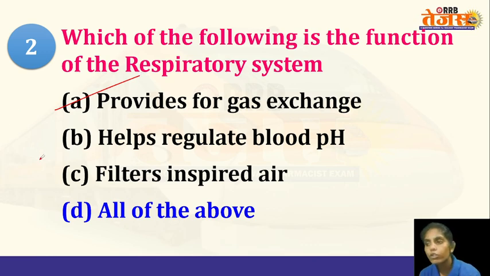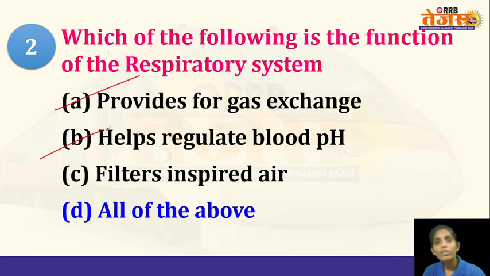The other function is that it helps to regulate the blood's pH. How does it regulate the pH of the blood? The carbon dioxide concentration in the blood influences the pH levels. This carbon dioxide reacts with water to form carbonic acid, and the carbonic acid dissociates to form hydrogen ions and bicarbonate ions.